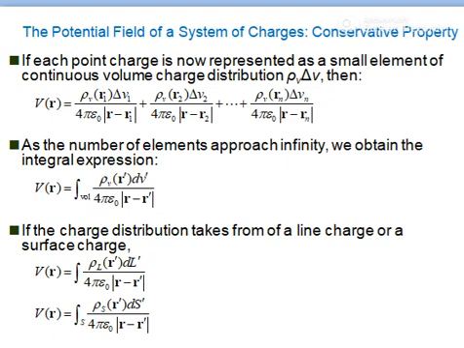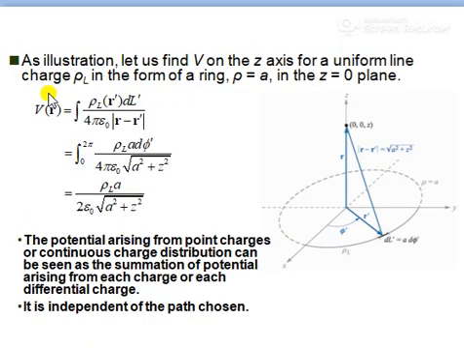That is, one is you can have a potential due to several point charges, or you can have a potential due to various number of volume charge distributions and line charge distributions. Okay, so now next, as the illustration, let us find the V on the Z axis for uniform